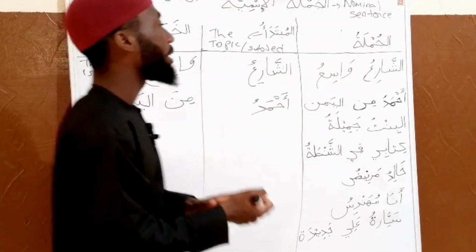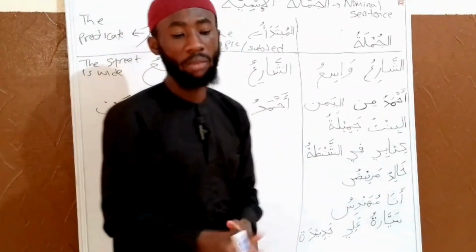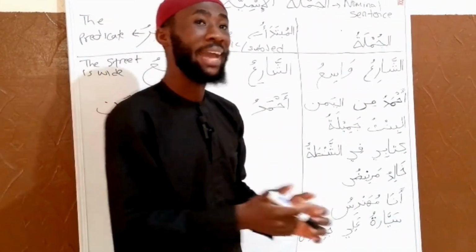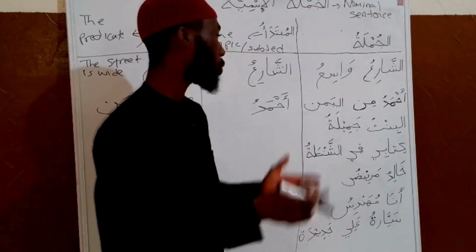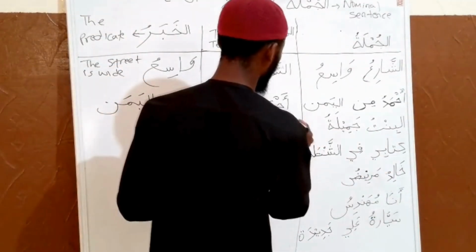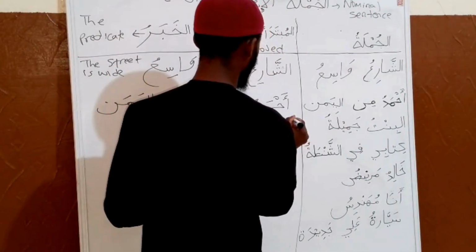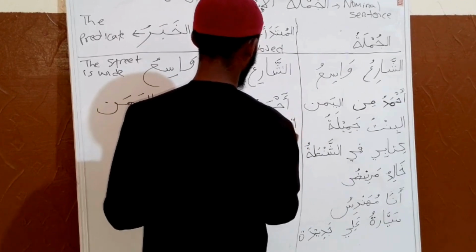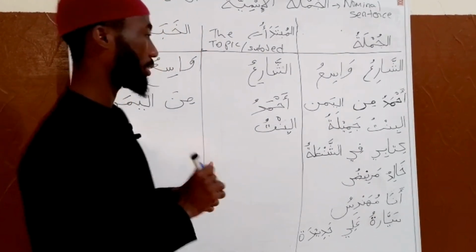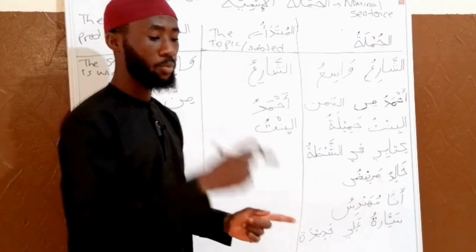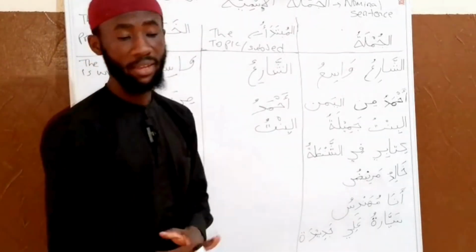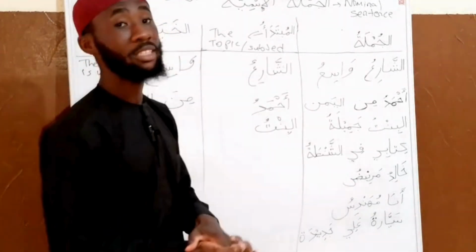Now you have the third one, which is al-bintu jamilatun. That is, the girl is beautiful. Al-bintu is the mubtada, the subject, or you can say the topic.